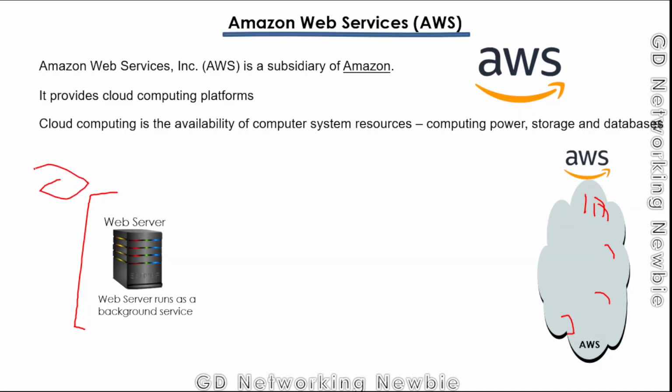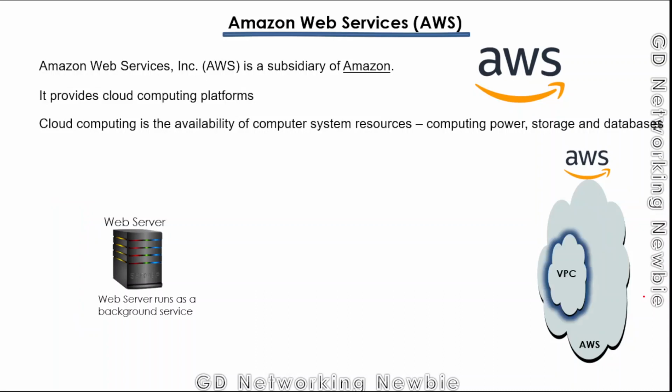So in this case, I can ask them to provide me a portion of their cloud. The portion of their cloud means we can be given a virtual private cloud like here, and in this virtual private cloud, I can have my resources. Let's say I am interested in getting a virtual machine or virtual computer there so that I can deploy my website there. So this would be possible. We will be discussing the advantages of doing this, but at the moment, instead of purchasing this hardware, I'm asking Amazon Web Services to provide me those services, and I can deploy my website there.